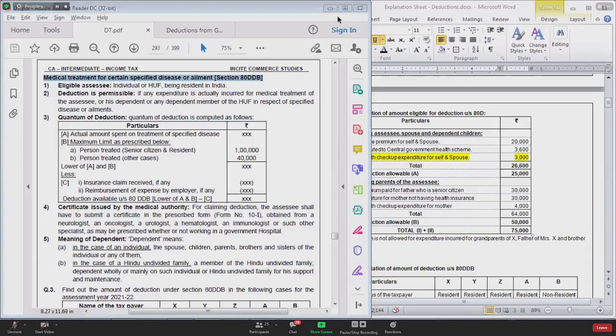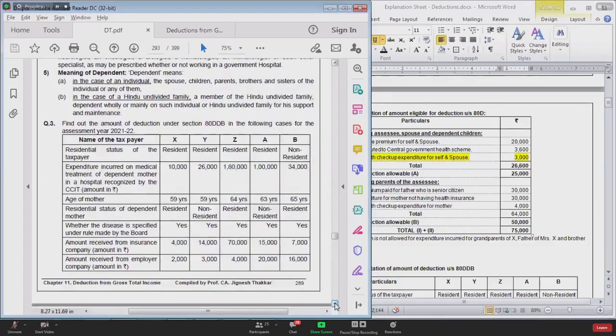Very important point is who can claim deduction. Individual and HUF provided they are resident in India. Only resident person can claim deduction. In other words, if SSC is non-resident, he cannot claim deduction.